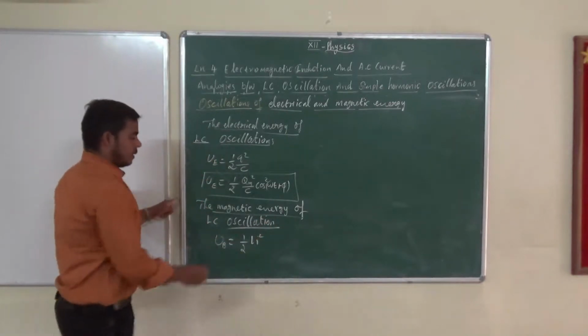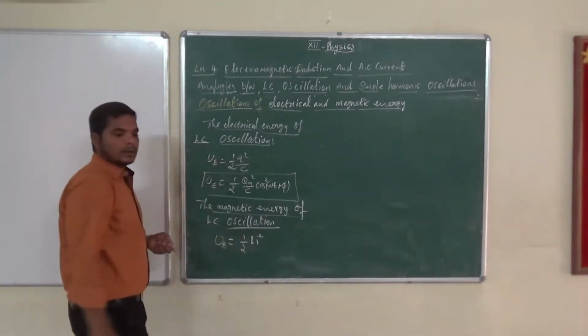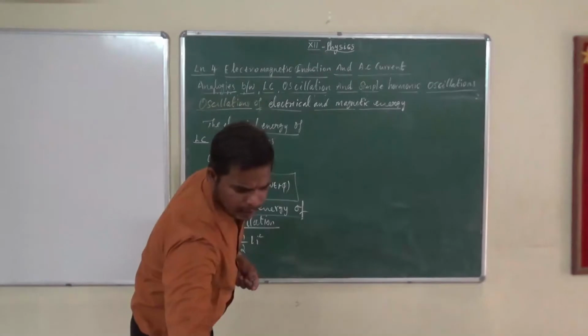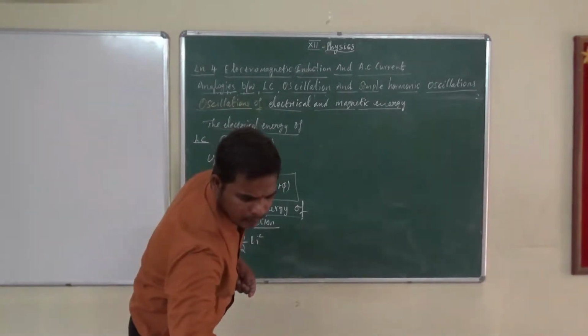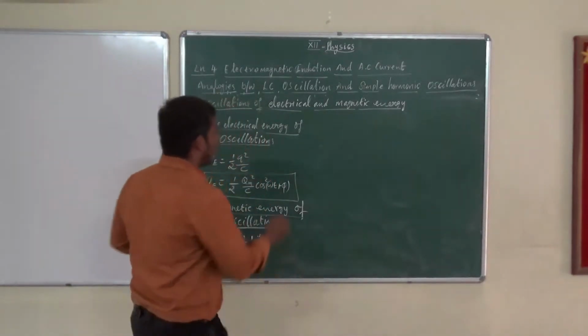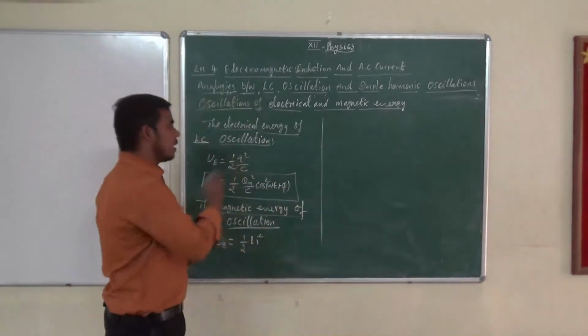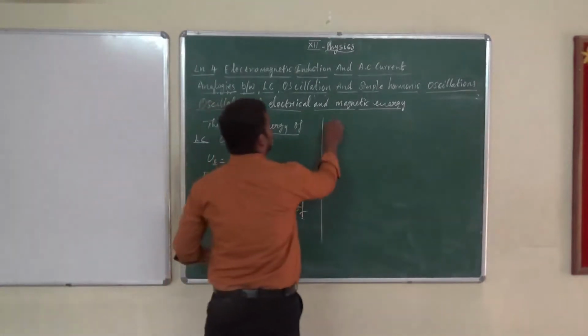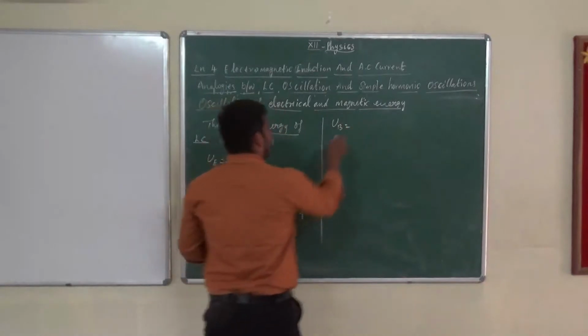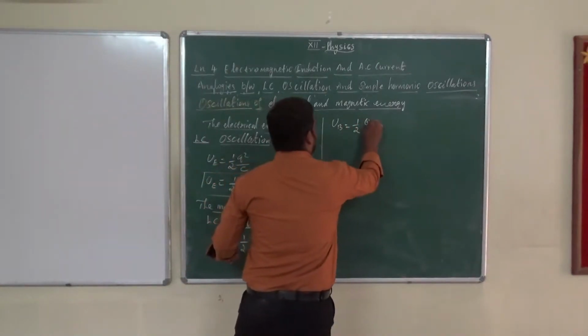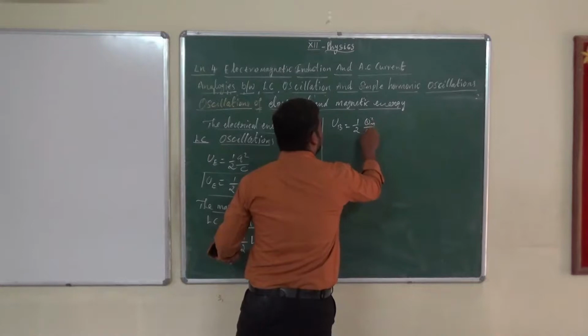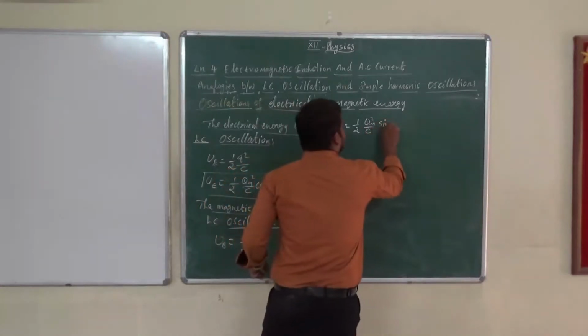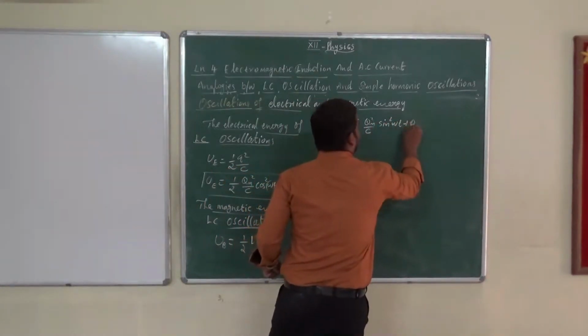Am I correct? 1 by 2 L i square. So when you substitute the derived equations, use the values. UB equal to 1 by 2 Q maximum square by C sin square of omega t plus phi.